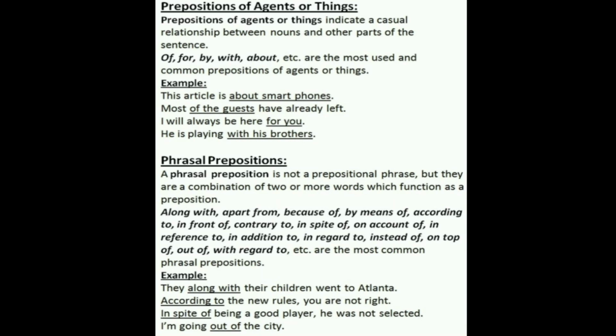Anyway, examples. They, along with their children, went to Atlanta. According to the new rules, you are not right. In spite of being a good player, he was not selected. I am going out of the city. So these were the phrasal prepositions.